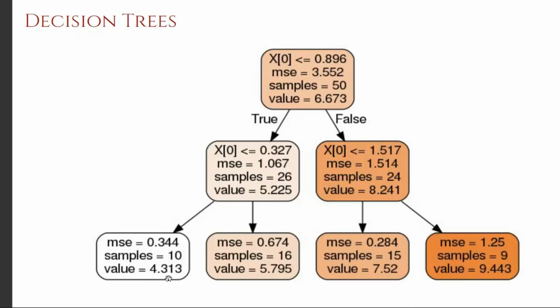And how was this 4.3 achieved? It is achieved by averaging the heights of these 10 samples which satisfied this condition. That is how we get this 4.3.